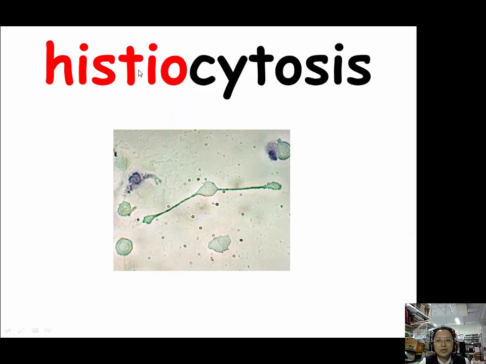And histiocytosis, in medicine, means an excess of histocytes associated with various rare diseases. Now, cytosis means a condition with cells, and then there's histio. So histiocytosis means there are too many histiocytes.